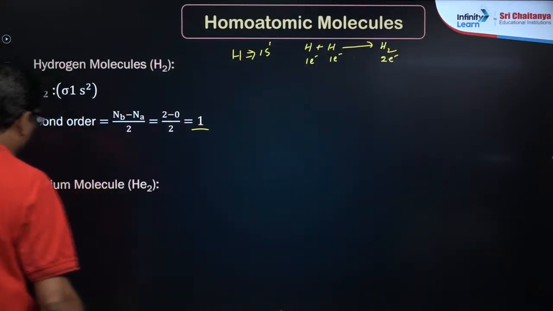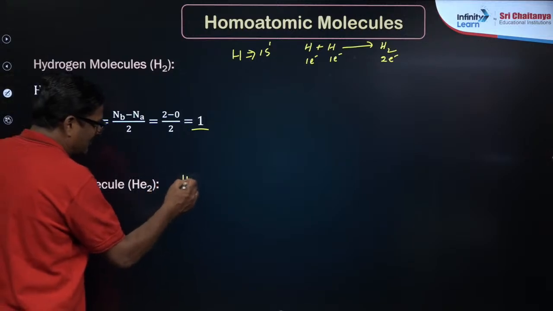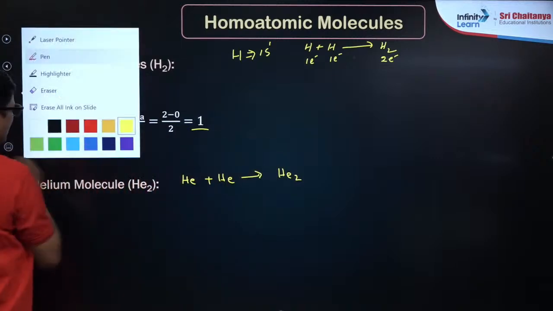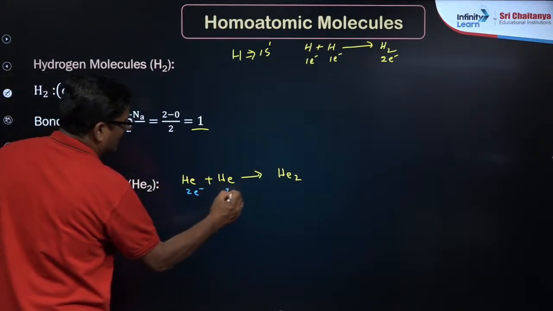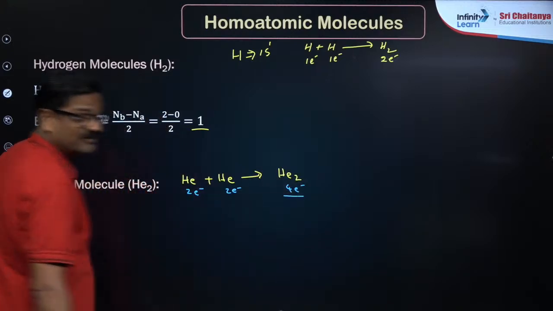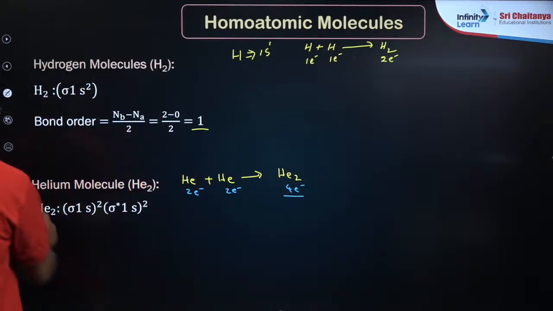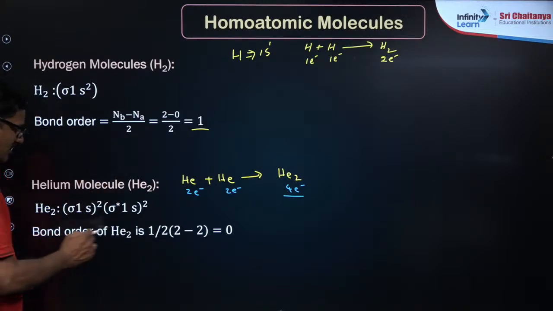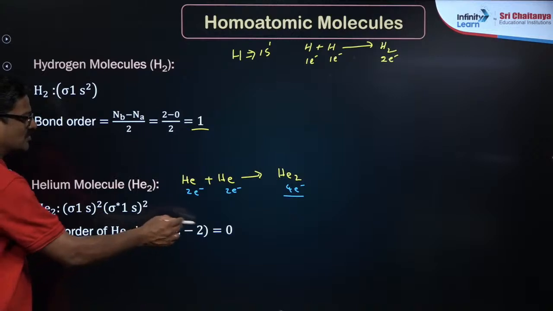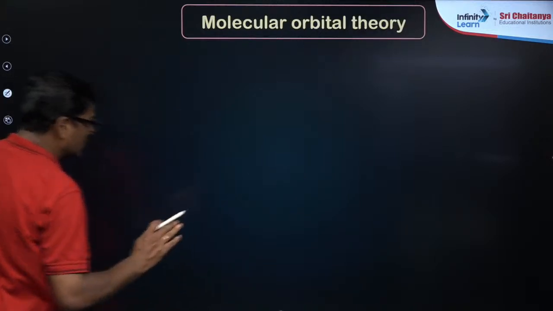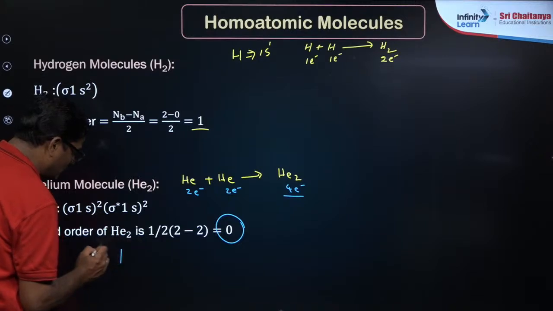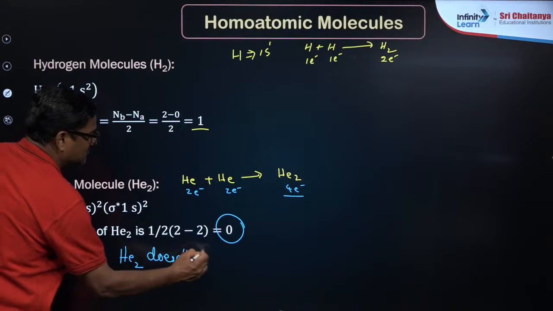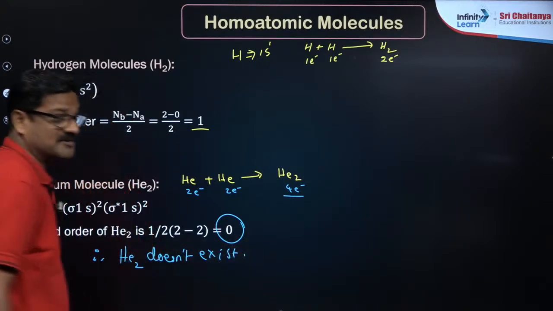And the bond order, if you talk about helium: helium and helium combine to give He2. Each helium atom has 2 electrons, so 2 electrons plus 2 electrons form 4 electrons. So He2 is sigma 1s2 sigma star 1s2. So the bond order of He2 is 1 by 2 into (2 minus 2), which is equal to 0. If it is 0, then there is no bond. Therefore you can say He2 doesn't exist. Helium 2 doesn't exist. Is it understood?